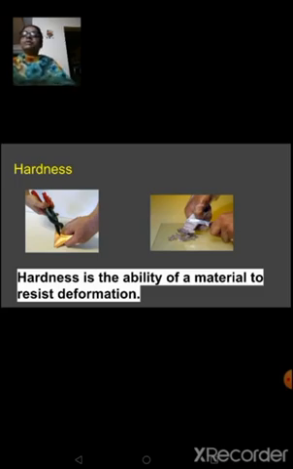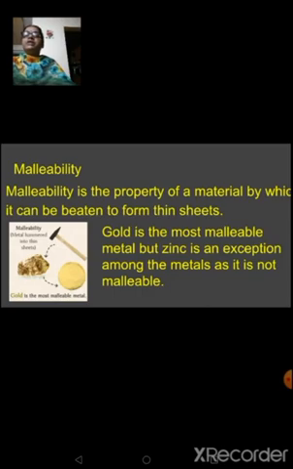Okay. Next property is malleability. Malleability is a property of a material by which it can be beaten to form thin sheets. Hardness refers to the strength, right? It cannot undergo a change in its shape that easily, but when you beat it by constantly applying pressure, it can be beaten into thin sheets. So we get sheets of copper and sheets of aluminium. Why? Because these metals show the property of malleability.